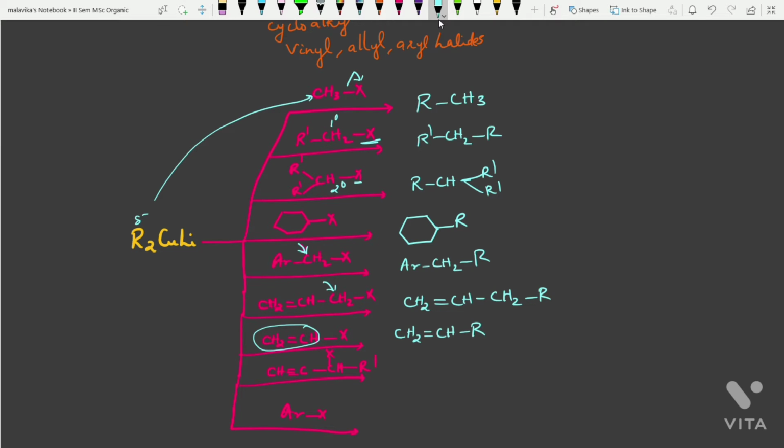Now, this is a propargylic carbon, this one. Okay, this carbon is propargylic carbon and this halide is propargylic halide. So, the product that you will be getting is CH. R group will be attached over here, displacing halogen, and you will be getting the other one. And this is the arylic halide, so ArR. This is how the substitution reactions of halides will be happening.